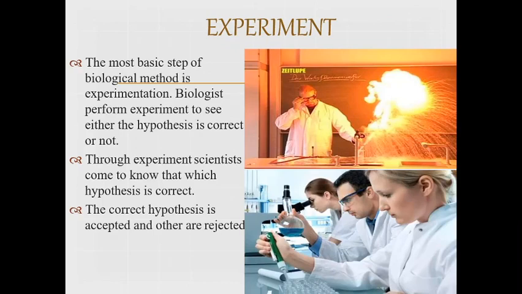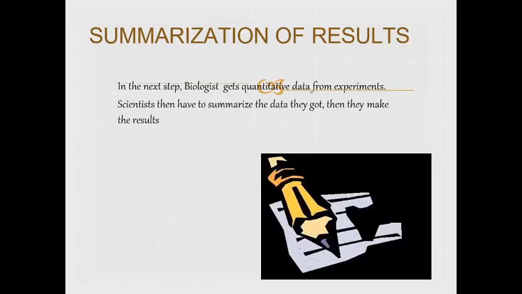Then the experiment is taken. The most basic step of the biological method is the experiment. Obviously, we take the observations, we see the hypothesis, and after that we have to perform some experiment to see whether our deductions or hypothesis are correct or not. Through experiments, scientists come to know which hypothesis is correct, and the correct hypothesis is accepted and others are rejected.